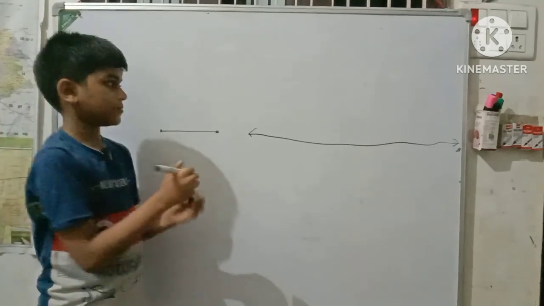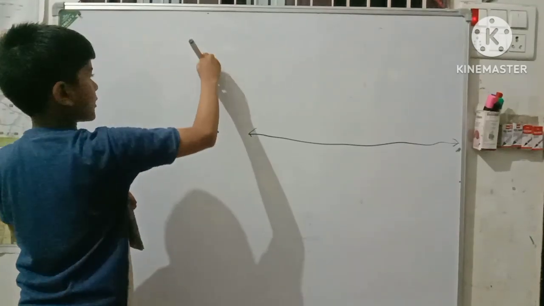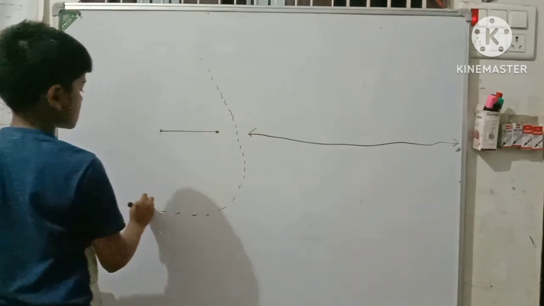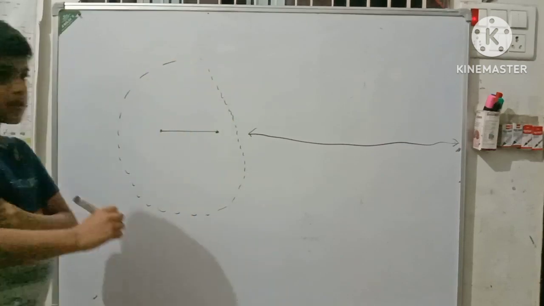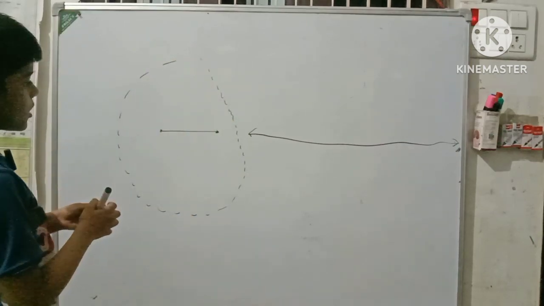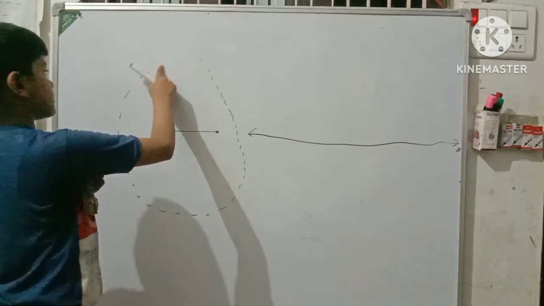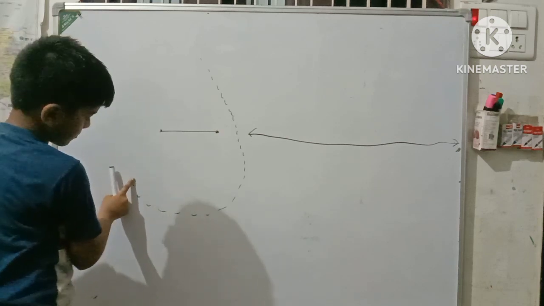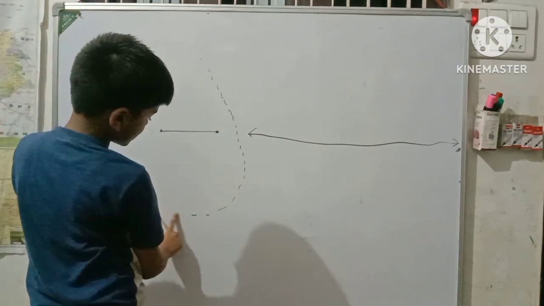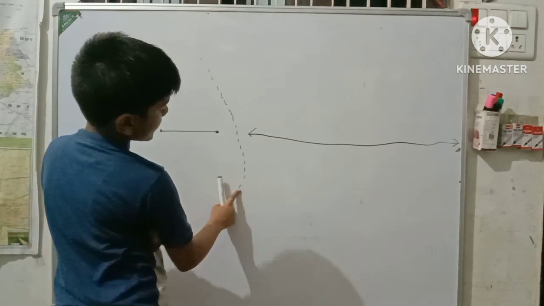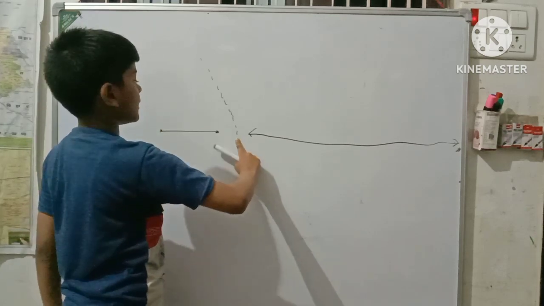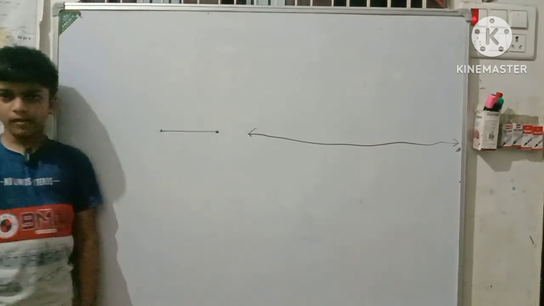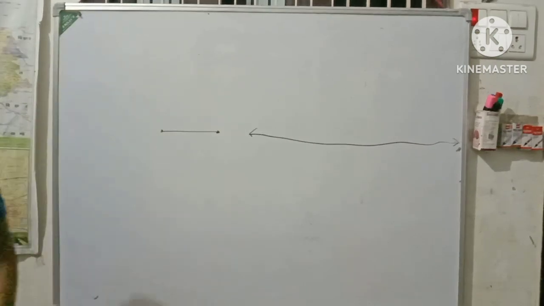Now tell me about ray. Tell me 3 to 4 points about ray. Rays are a hybrid combination of line segments and lines. Rays have one endpoint and rays have infinite length. Point number 1, a ray has only one endpoint.